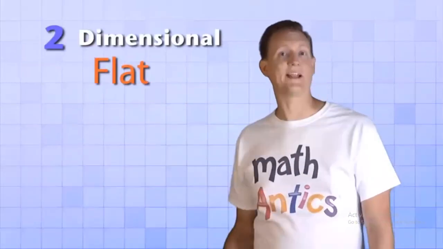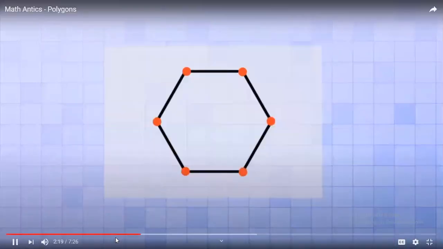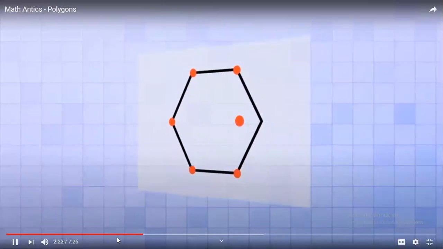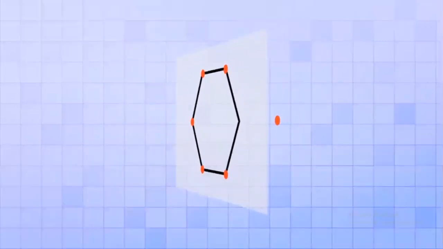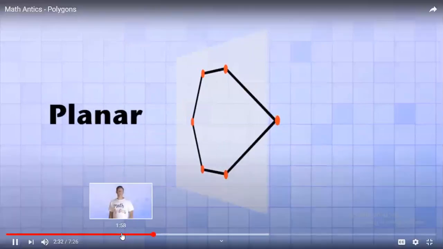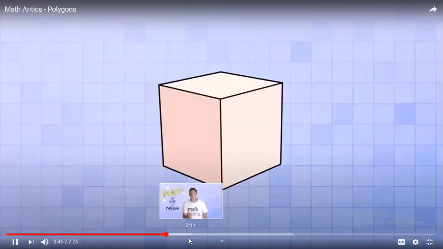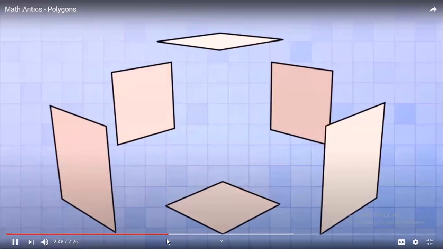And the last thing we need to know about polygons is that they're two-dimensional or flat shapes. And that means that all the vertices must lie on the same plane. If any one of the vertices were to move forwards or backwards so that it wasn't on the same plane as all the other vertices, then it wouldn't be a flat shape anymore. Flat shapes are also called planar shapes because all of their points are on the same plane. And even though polygons themselves can't be 3D shapes, we can use polygons to make 3D shapes, like a box, for example. The box is not a polygon, but each of its flat sides is a polygon.